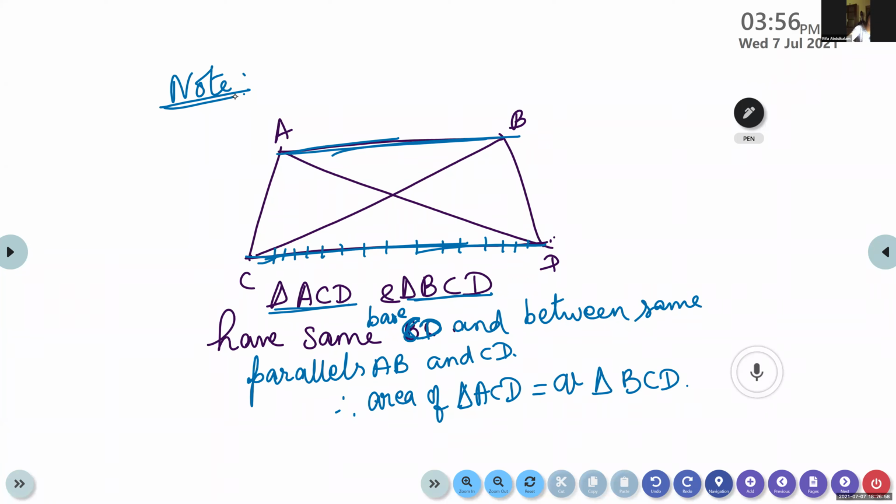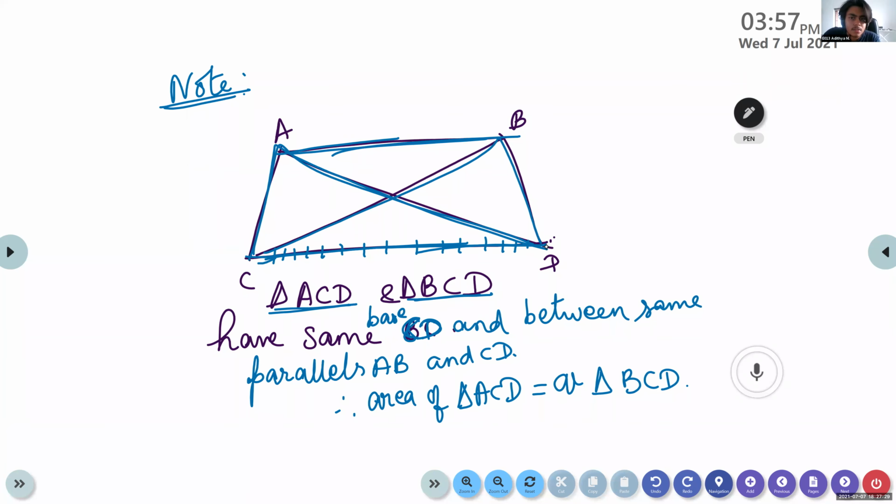Ma'am, will you explain one more time? Okay, if we have two triangles having the same base and between the same parallels, then their area will be equal. Triangles having the same base and between the same parallels, their area will be equal.